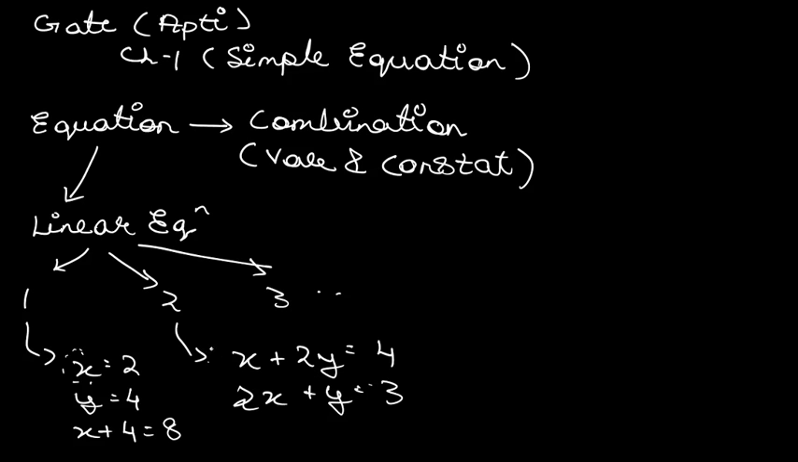Now a point to remember in this case is that if you are finding the solution for a linear equation in two variables, you will necessarily have two equations. Like this is equation number 1 and this is equation number 2, and by the use of these two equations we can find the values of x and y easily.